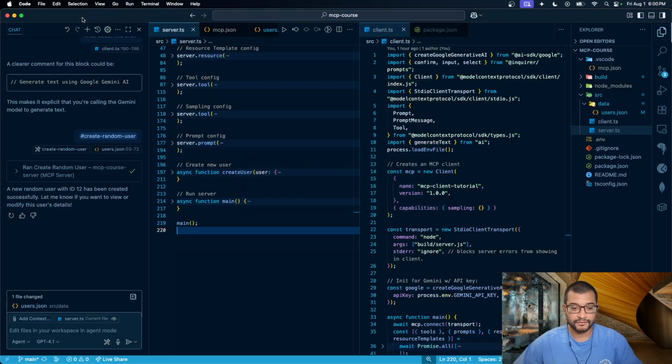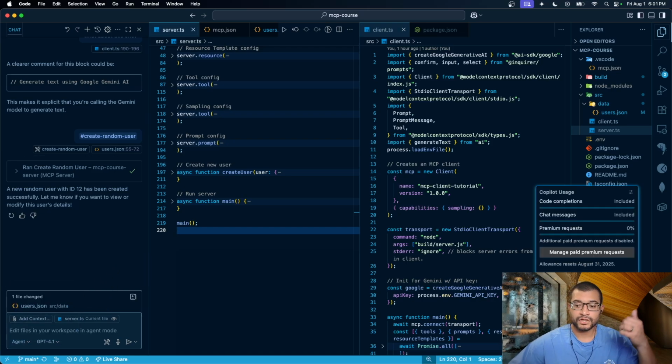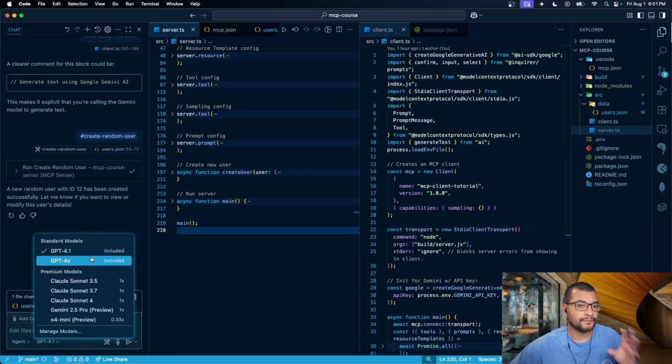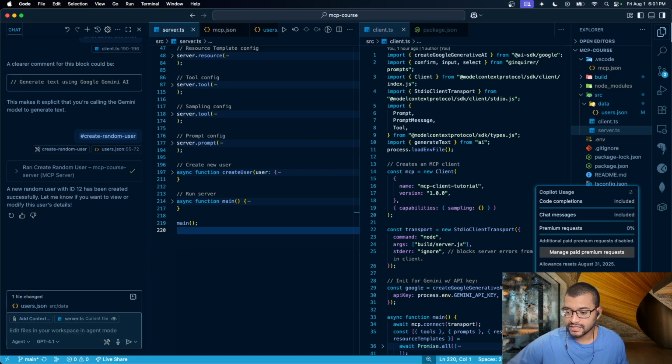As you can see here in my VS Code, I'm not using Cursor, I'm not using Windsurf, I'm using VS Code and decided to give Copilot a shot. I actually took the 30-day trial and it gives you a lot. It gives you more usage, more chat messages, more premium requests. And with Copilot Pro, you're able to use different models. Depending on the model, you have some limitations. With the standard models, which are 4.1 and 4.0, I have a lot of requests that I can make on a monthly basis. However, if I use any of the premium models, then my rates go up a little bit higher depending on the one I use. I can see it here as a premium request. And then they renew every month.